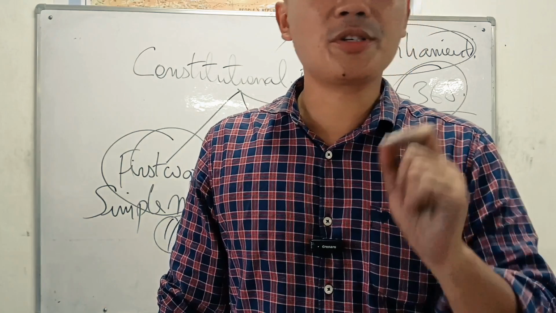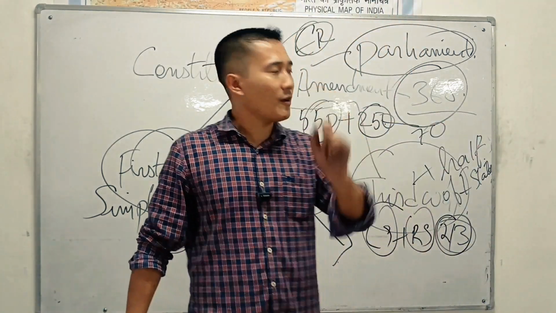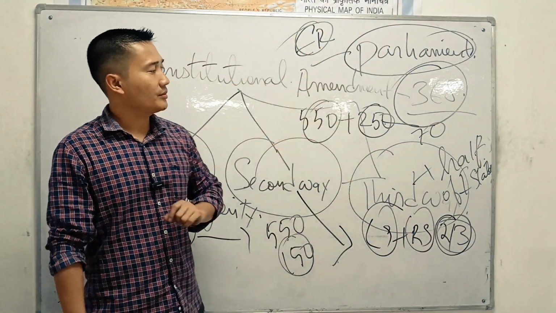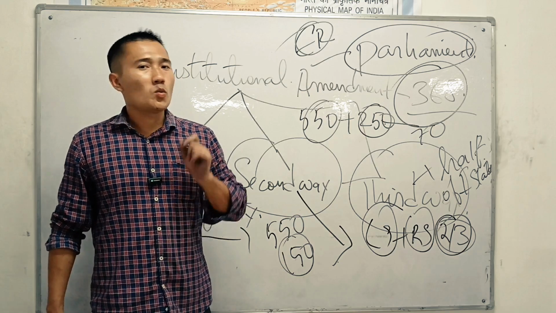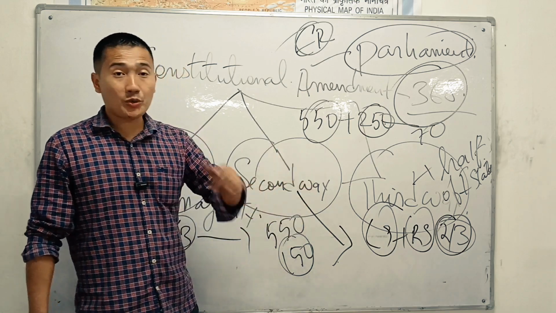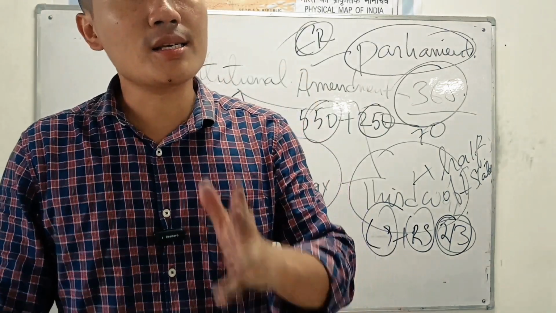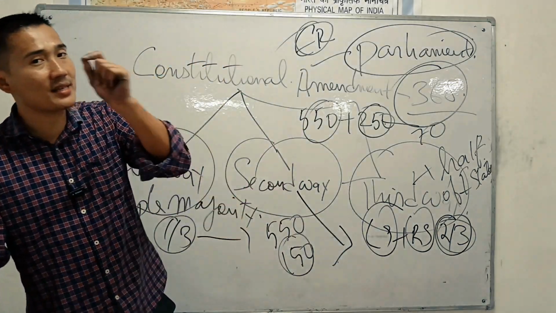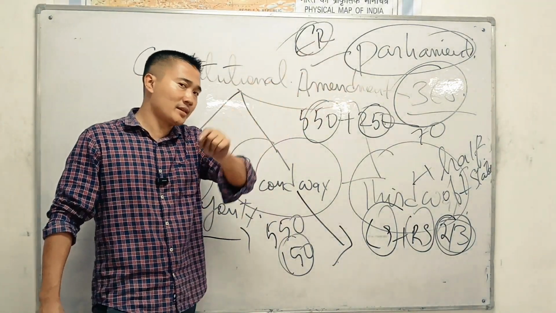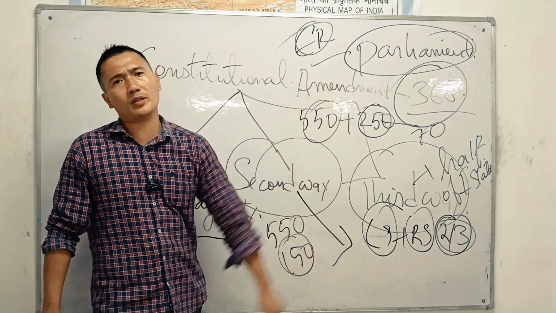It is very hard to change. The third toughest way to change the Constitution is that we need the support of a two-third majority in both Lok Sabha and Rajya Sabha, plus half of the Indian states should say yes. You have to pass it in every state and its nature. So it is the toughest way to change.